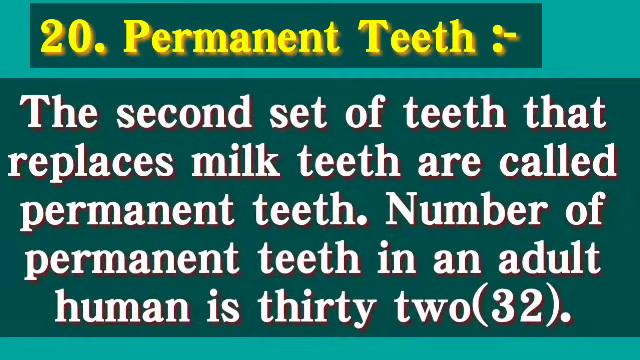Next keyword is permanent teeth. The second set of teeth that replaces milk teeth are called permanent teeth. The number of permanent teeth in an adult human is 32. They grow after the falling of milk teeth. They are the second set of teeth, and once they are destroyed by any means, they cannot grow again. So care should be taken of the permanent teeth so that they may not be damaged.